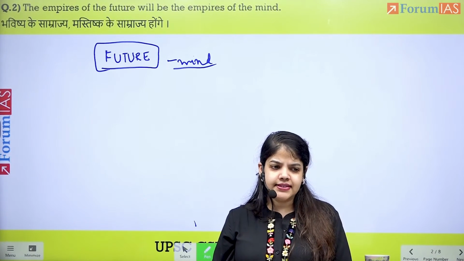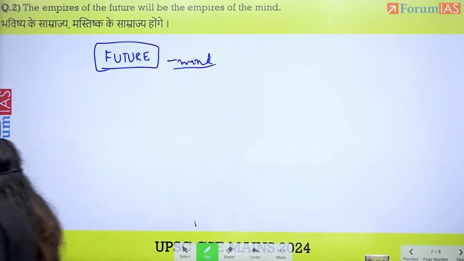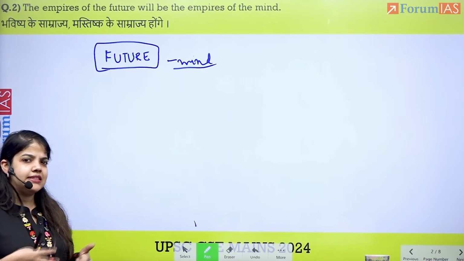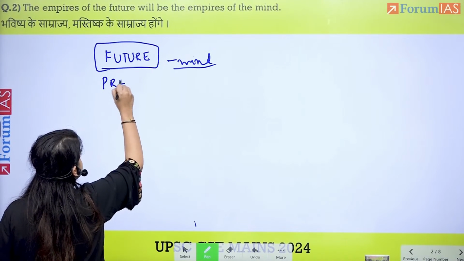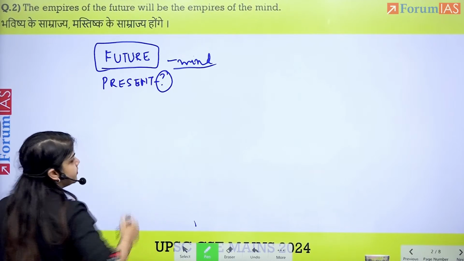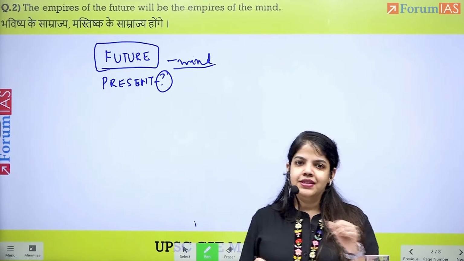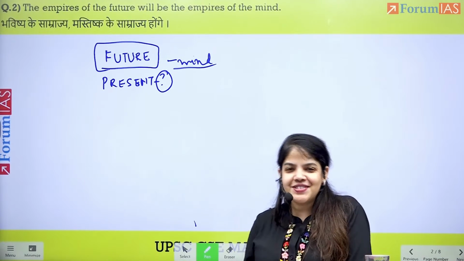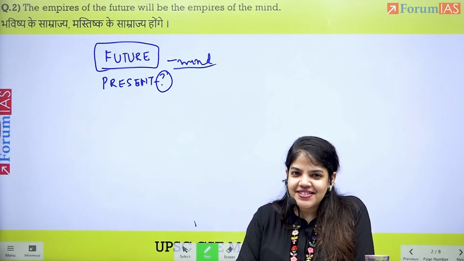Now, to look at this, it means the empires of the mind. If the future is of the mind, then what is the present empire? If the future is the empire of the mind, then what is the present? This becomes a question which will help us in answering. If the empires of the future will be the empires of the mind, what is the present? Each one of us will have a different answer.